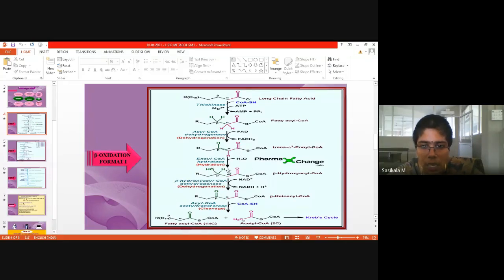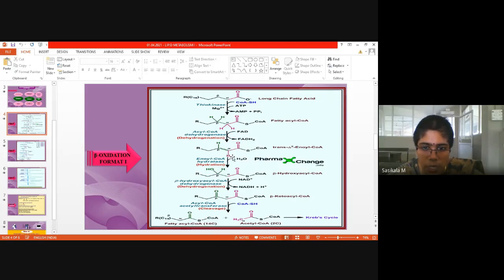We are adding water to it. So the process is called hydration. Adding water to the substrate is called hydration. For this purpose, what enzyme will be used? Hydratase. Hydration occurs at enoyl-CoA, so enoyl-CoA hydratase is the enzyme used for the process of hydration, where one water molecule is added. Where is it added? At the beta position: one hydrogen to the alpha position, OH to the beta position. What does H2O have? One H and OH, HOH.